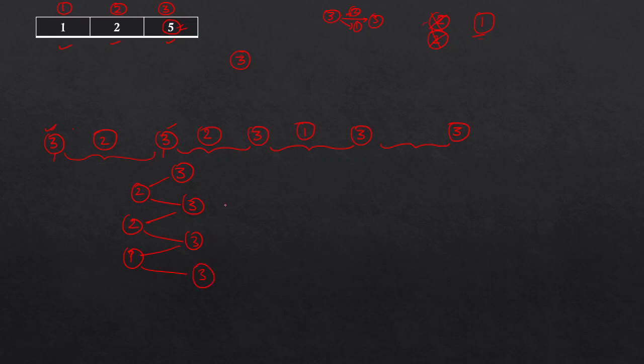After this we don't have anything else; we only have 3 left, but using it would violate the rule that we saw in the previous slide, so we won't take it. So the answer is up to this point: third, second, third, second, third, one, third. How many weeks have we worked? 1, 2, 3, 4, 5, 6, 7. So we can work for a maximum of 7 weeks.